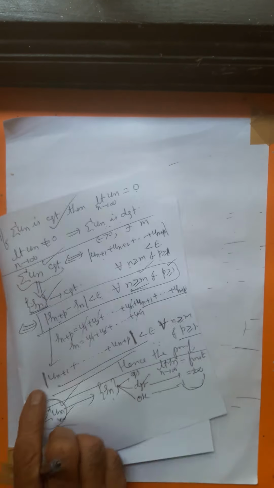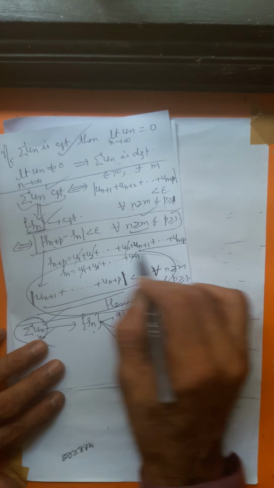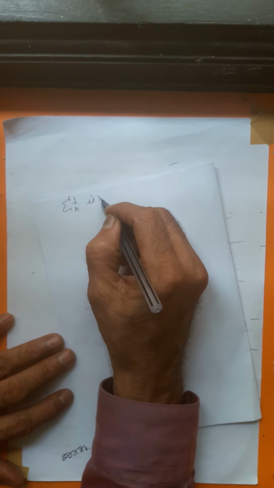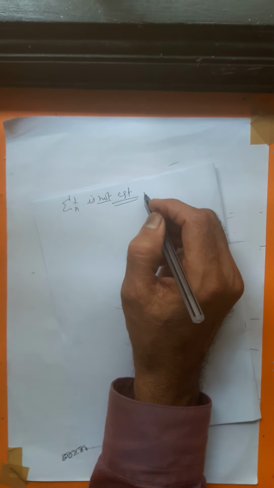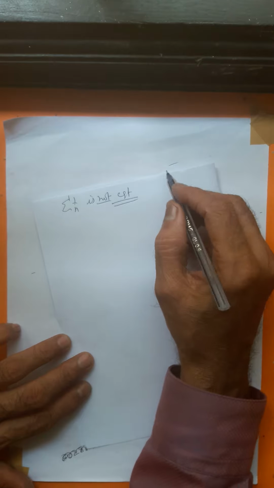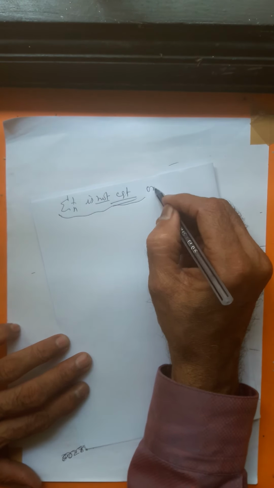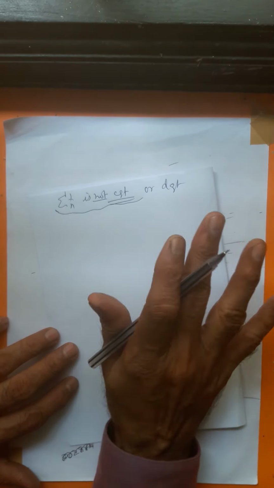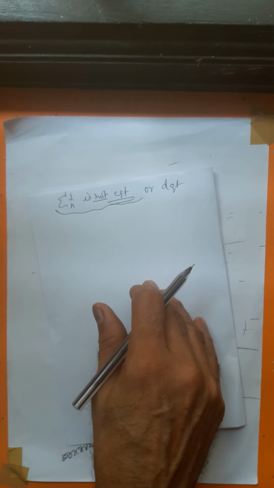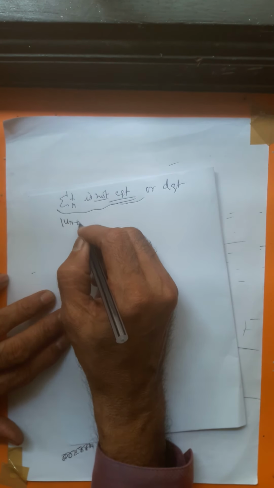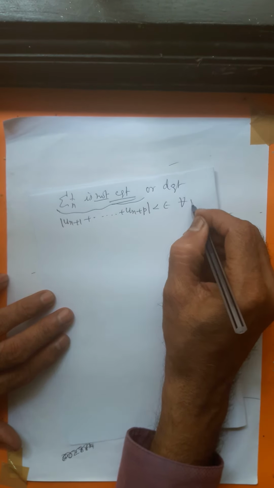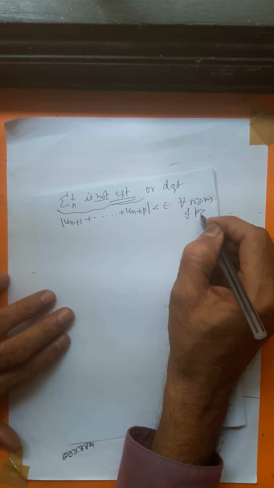Using this principle, Cauchy's general principle, we will now show that sigma 1 by n is not convergent, that is, sigma 1 by n is divergent. How to show that sigma 1 by n is divergent? Let us make use of Cauchy's general principle of convergence for a series: mod un plus 1, un plus 2, etc., up to un plus p is less than epsilon for all n greater than or equal to m and p greater than or equal to 1.